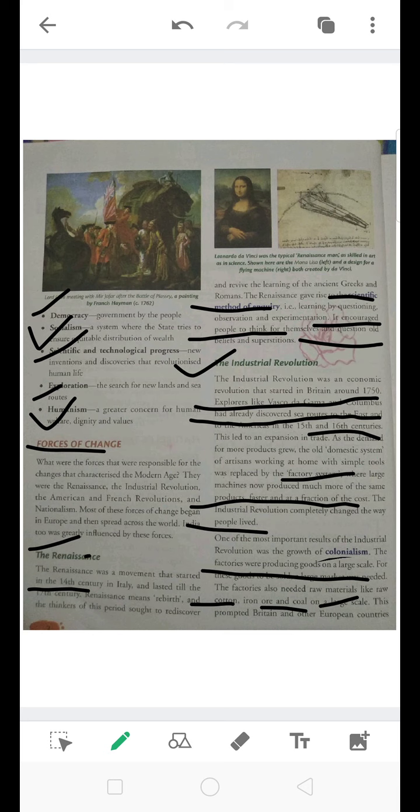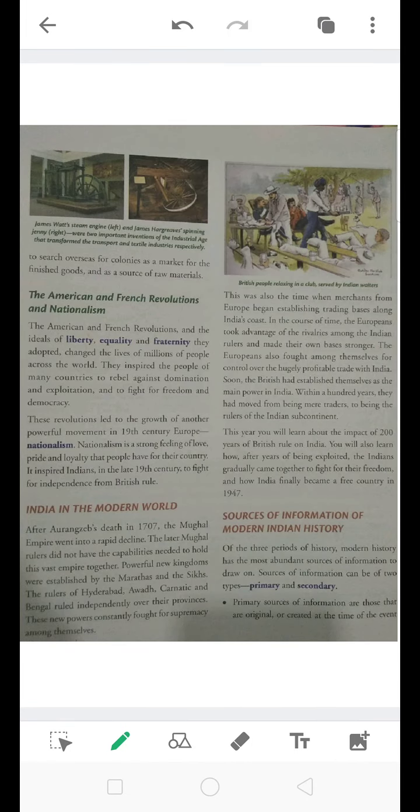This prompted Britain and other European countries also. So what happened: factories were emerging, but for factories to manufacture a good quality product, raw materials are needed. So these factories needed raw materials like cotton, iron ore and other things, and this prompted Britain and other countries to give them a few of the raw materials, because at that time we were not that acquainted with growing raw materials, and to search overseas for colonies as a market for finished goods and as a source of raw materials. So it gave people a chance to have it.